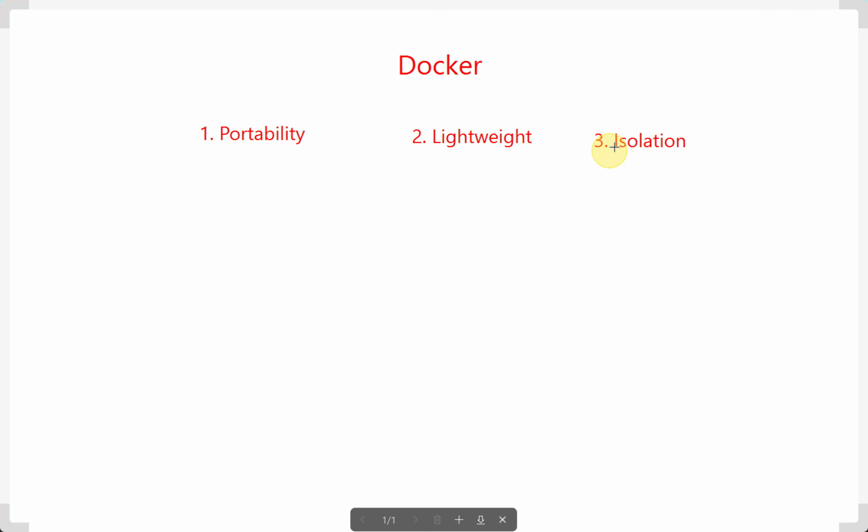In one VM, we can host multiple containers, and all of those containers run in isolation from each other. That means in one VM, we can host multiple applications, and those application containers don't interfere with each other while running. Since containers include everything the application needs to run, they ensure that the application behaves the same way, regardless of where it is deployed. That is nothing but consistency.